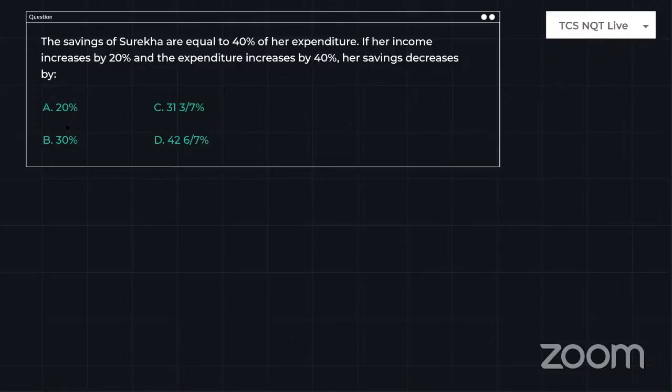Yeah, I got some answer from Mohit Agarwal as 30%.